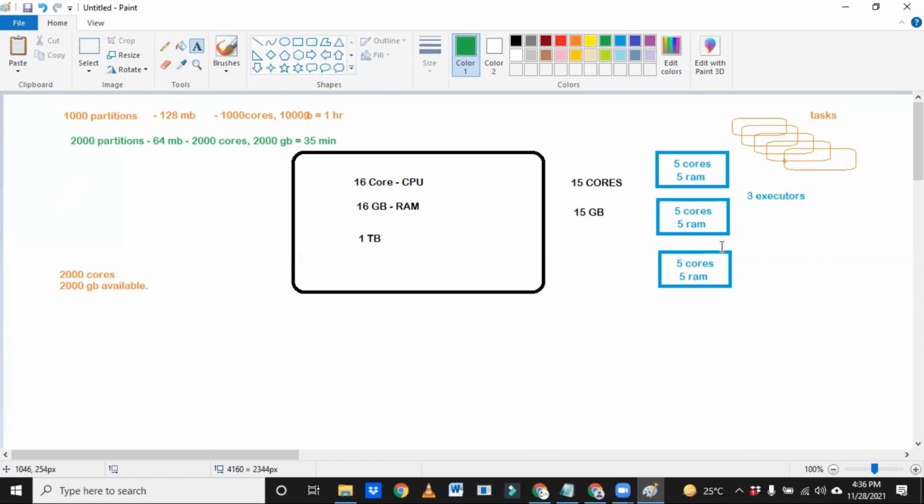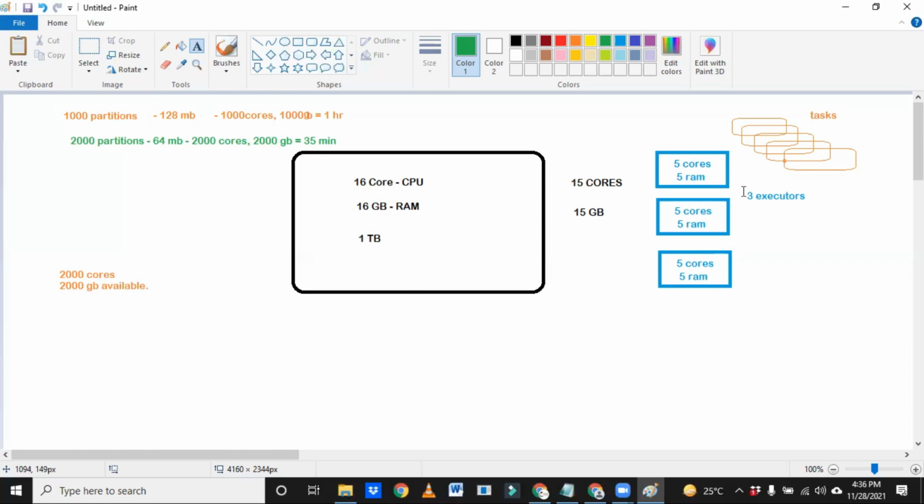Let me tell you. For each partition, one executor, we can say it is more capable. There is a person who will eat more than 1 kg at a time. So if you give him a quarter kg, then what will happen? He will finish it in a minute and he will ask you for more, right? Yes.